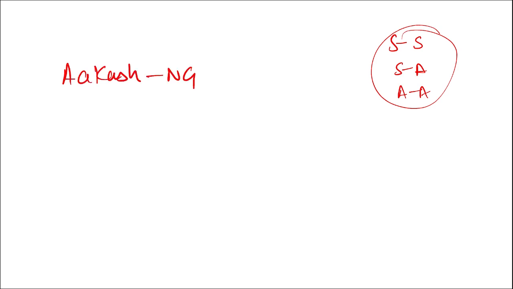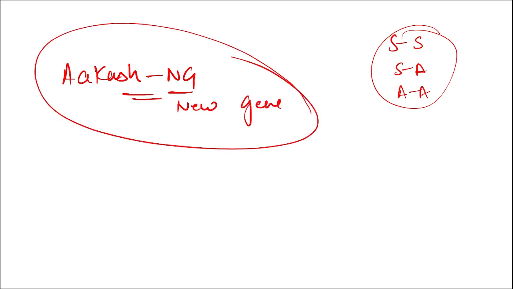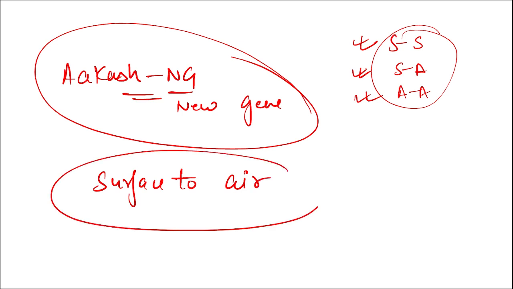Akash NG. Alright, this NG is your new generation. So the new generation Akash missile, is it surface to surface, is it surface to air, or is it air to air missile? Tell me. It is your surface to air missile. New generation Akash missiles are your surface to air missiles.